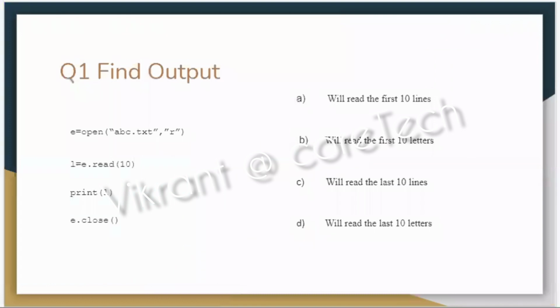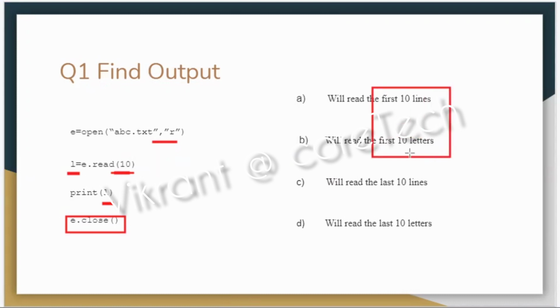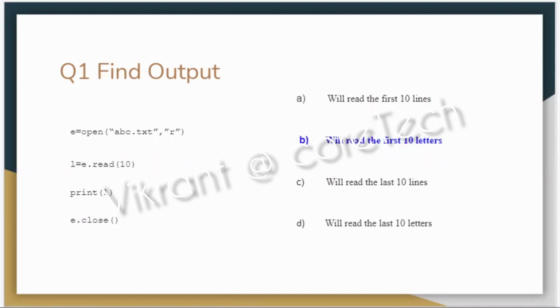Question number 1. We need to find the output. We might have the text, we might have statements where we have to justify what the output should be. So opening the file in read mode, reading 10, storing it in L and printing L, and we are closing also. There's no error in the code. But if I am reading 10, it will read the first 10 letters and not the first 10 lines. So the answer is B.